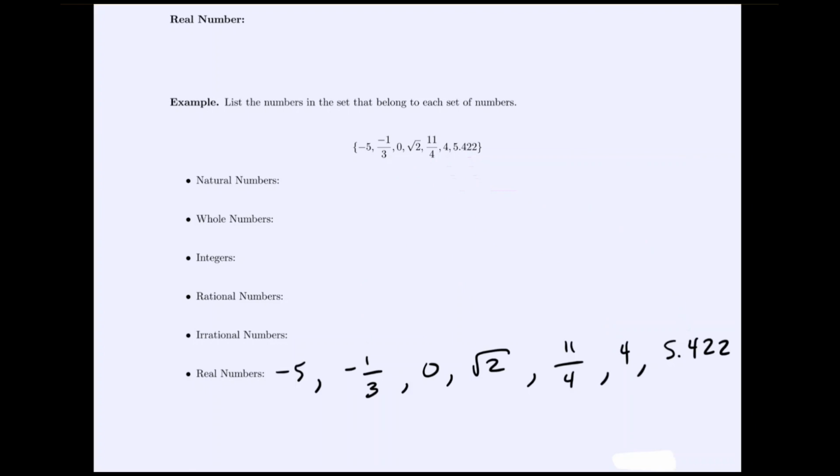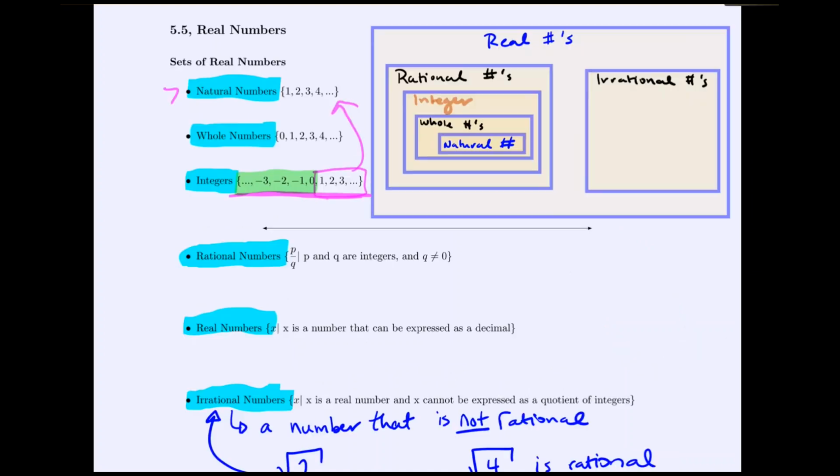And if we look at our categories from before on our first page, all we've shown now is that everything is a real number. From that, it gets broken down into smaller categories of, is it rational or irrational? Once you know what the rational numbers are, we can break it down further. Is it an integer, a whole number, or a natural number? So that's the progression we're going to follow in this example.